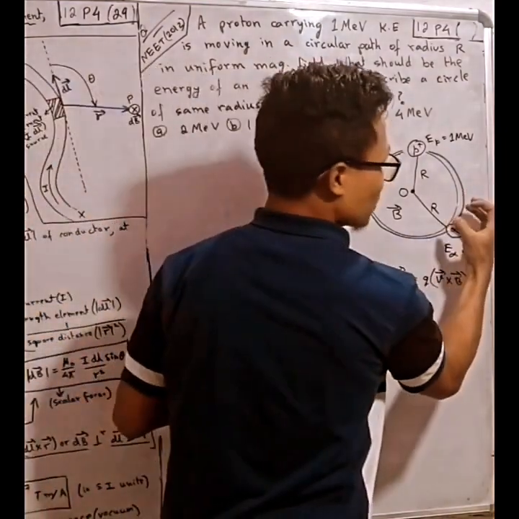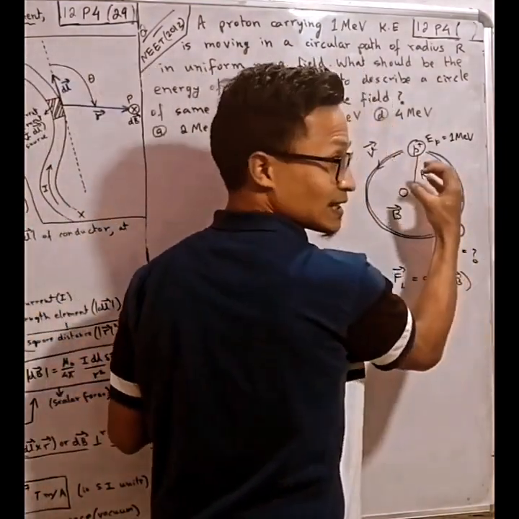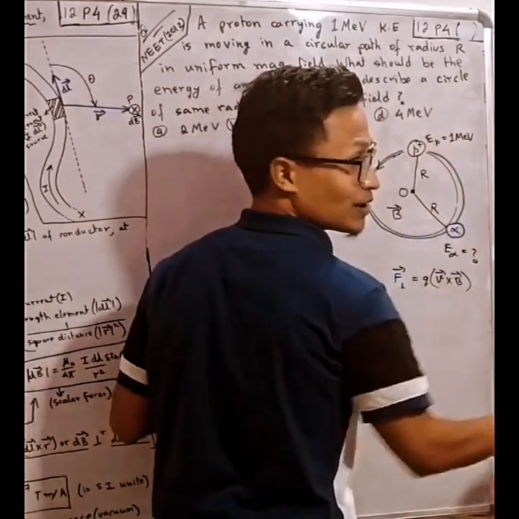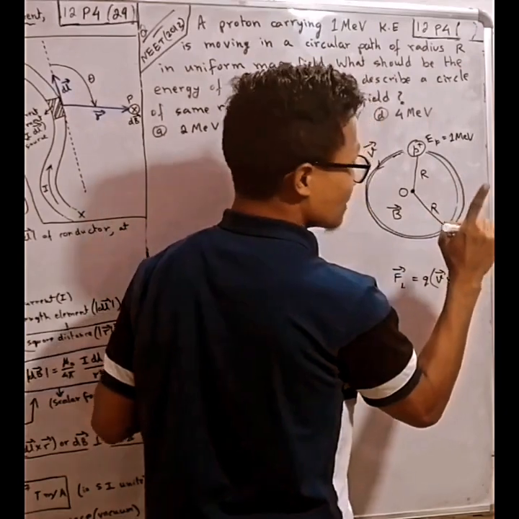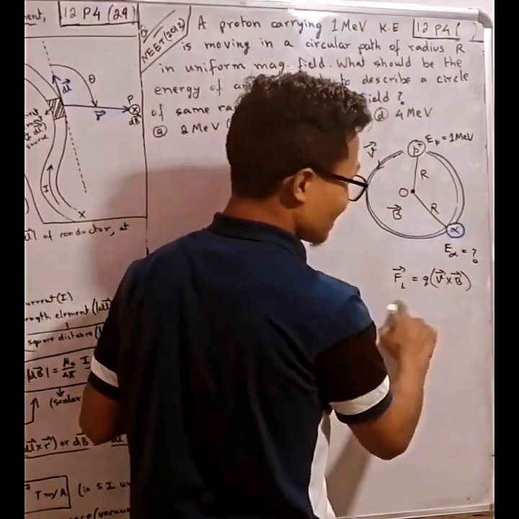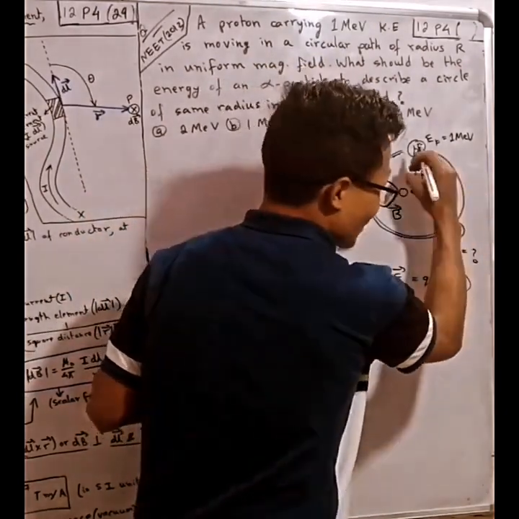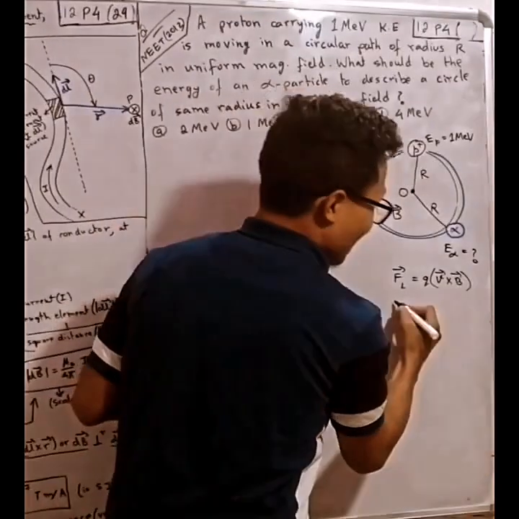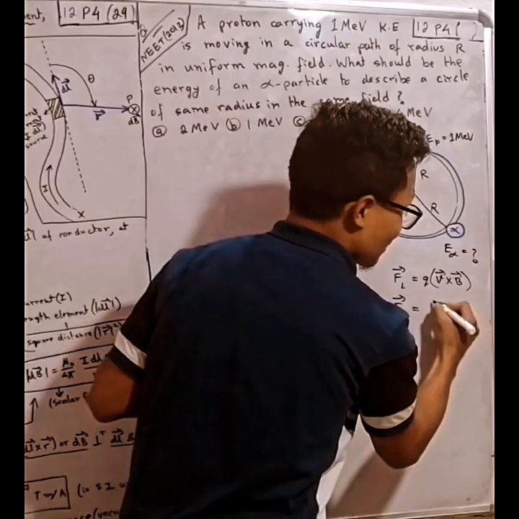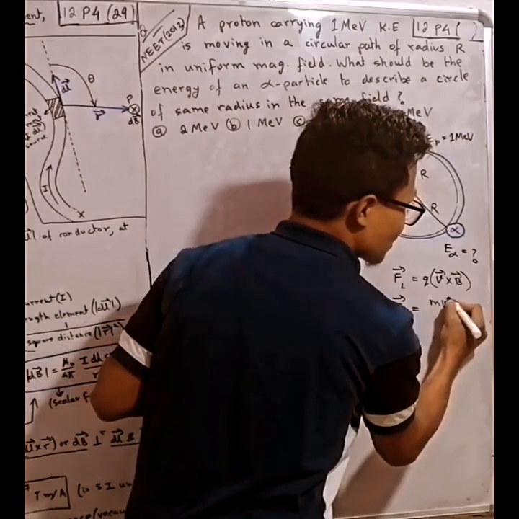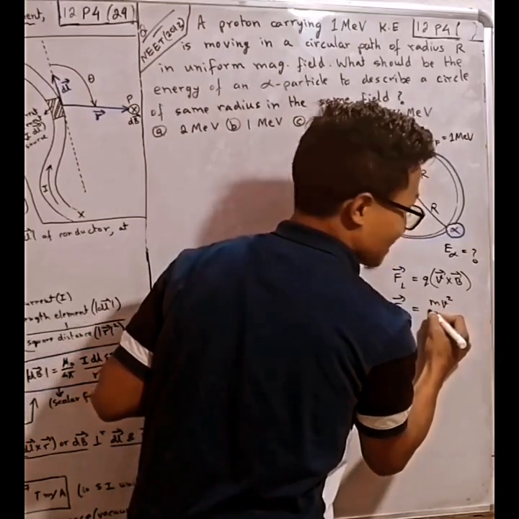There is a force pushing the ball towards the center and another force going away from the center. Here we have the Lorentz force, and there is another force, the centripetal force. What is the formula? mv square by r.